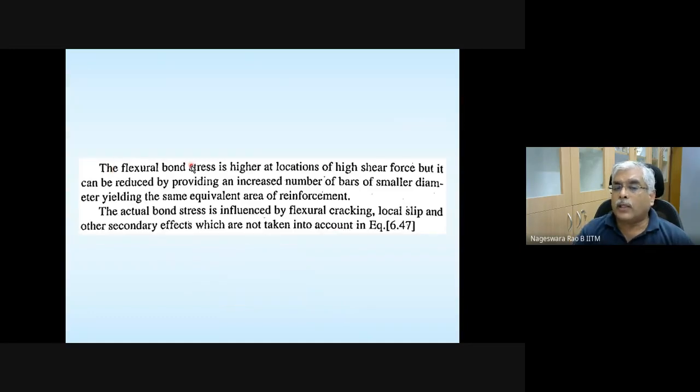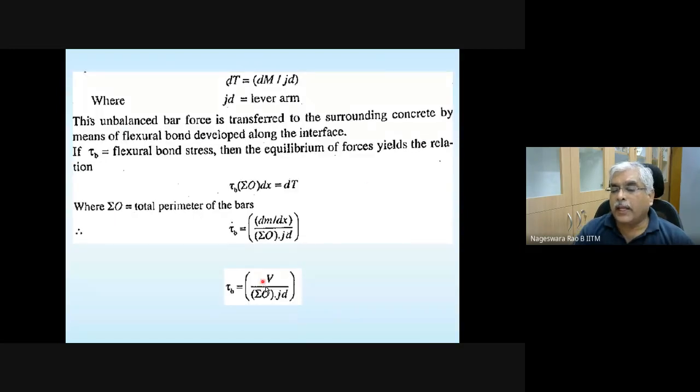The flexural bond stress is higher at locations of high shear force. Anyway, V is appearing in the numerator, so tau b is going to increase as V increases.